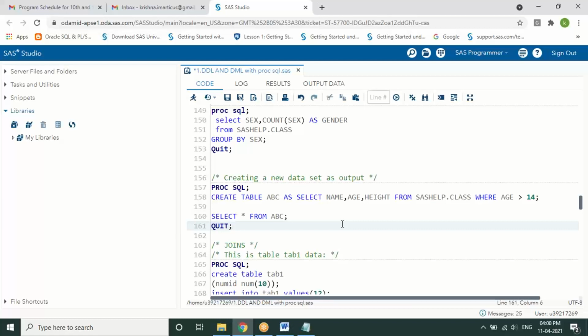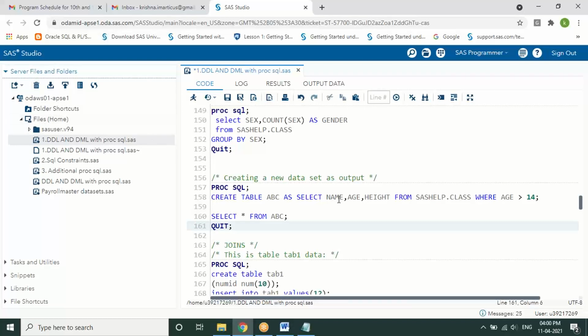So clear so far, everyone? Up till this? Any questions so far? Because there is one other new topic which comes again. Before to this, any questions you have? Up till this line number 160.